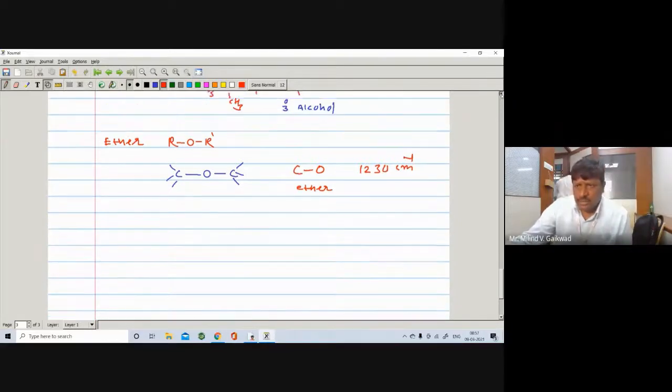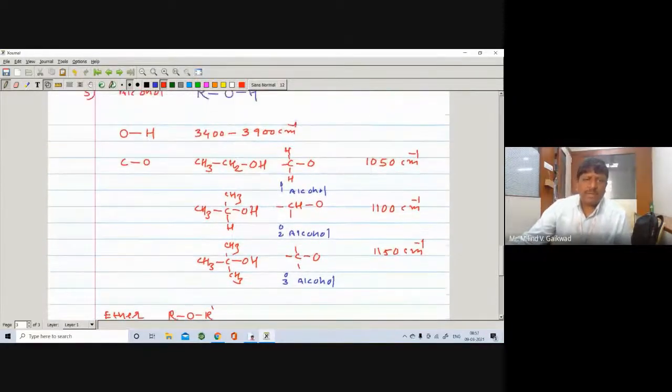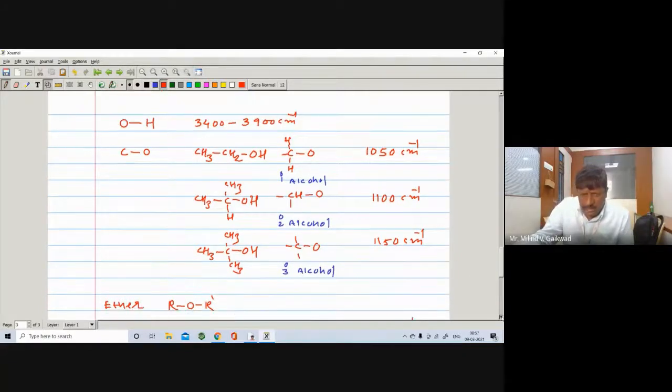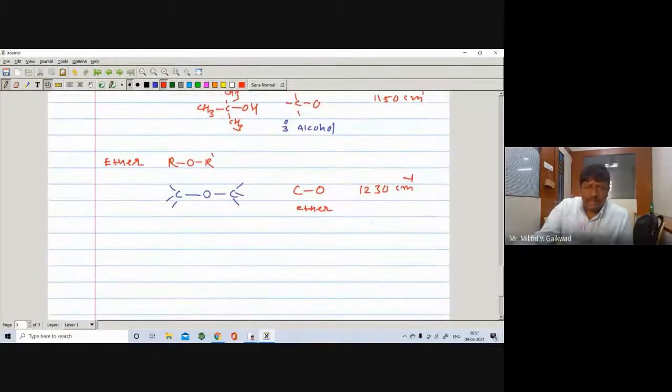Sometimes they may also ask how to differentiate between primary, secondary and tertiary alcohol. For primary alcohol the CO stretching will appear at 1050, secondary alcohol at 1100, and tertiary alcohol at 1150. Now the ether also contains CO stretching, but it will appear at 1230.